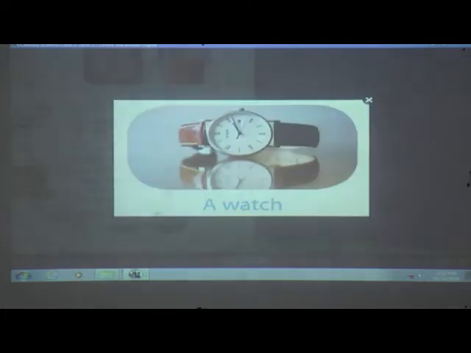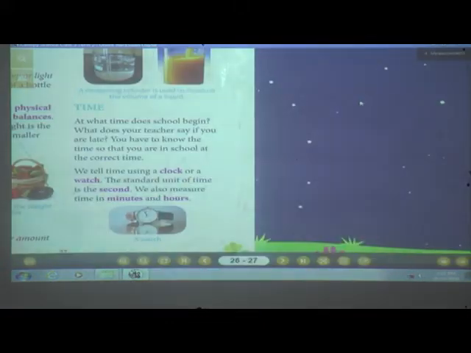You can see in the clock, this is a watch. You can see in the watch, there is a smaller hand, which means the hour hand, a bigger hand, which means the minute hand, and the thin hand which is bigger, that is the second hand. Okay, but the standard unit of time is second. Keep in your mind, the standard unit of time is second. Understood till here? Clear till here?